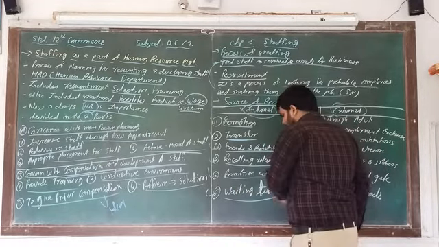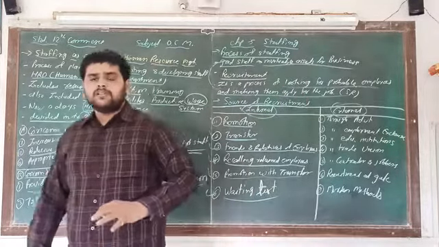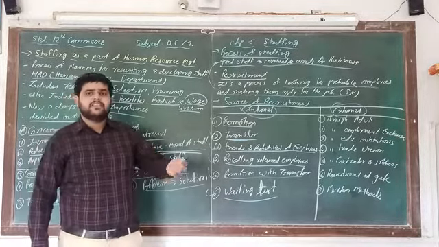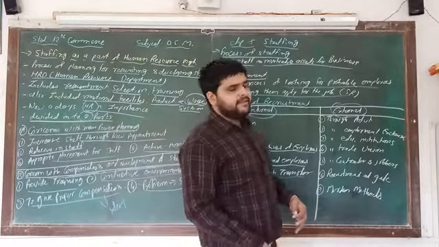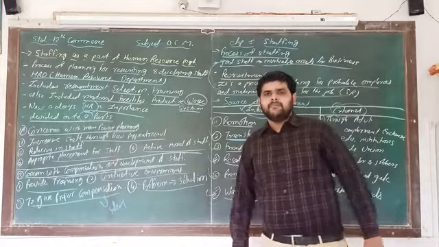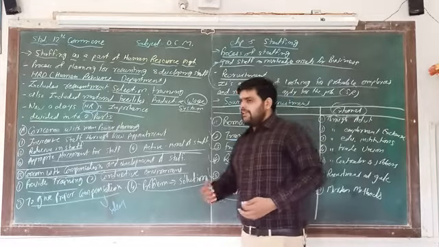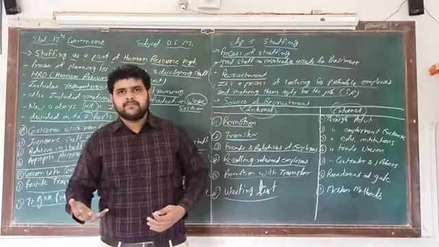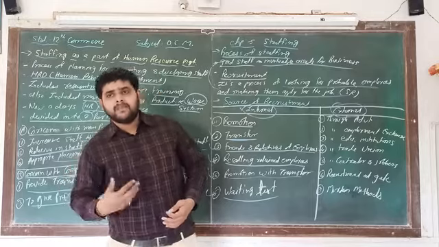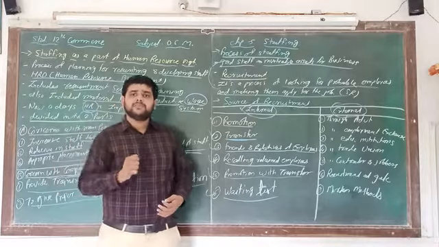And number 6, that is the waiting list. So what do we mean by waiting list? If any persons applied before and at that time did not get the job, we can keep that list, and out of that list we select our people. For example, this is the year 2020, and we gave an advertisement in 2018 that we require a teacher of commerce. At that time many people applied for the job, meaning they gave their resume.